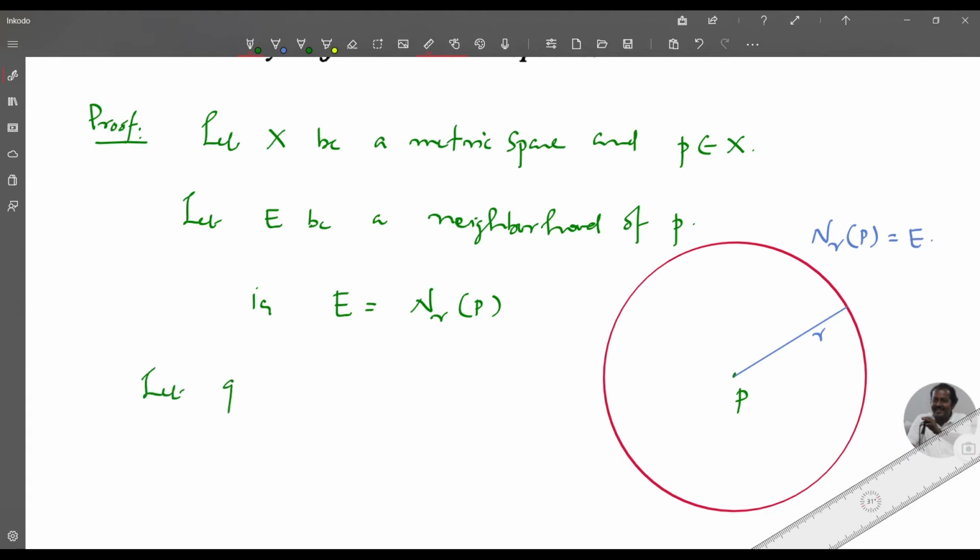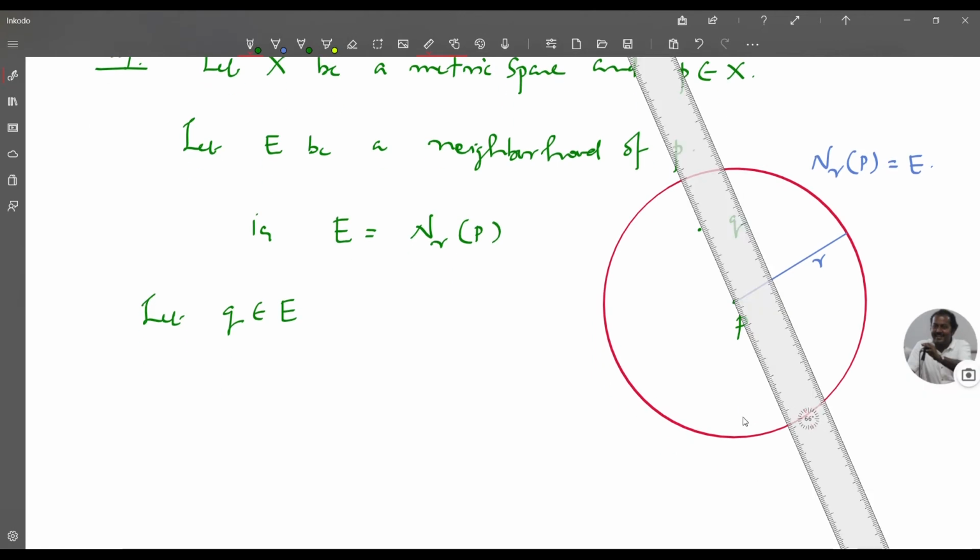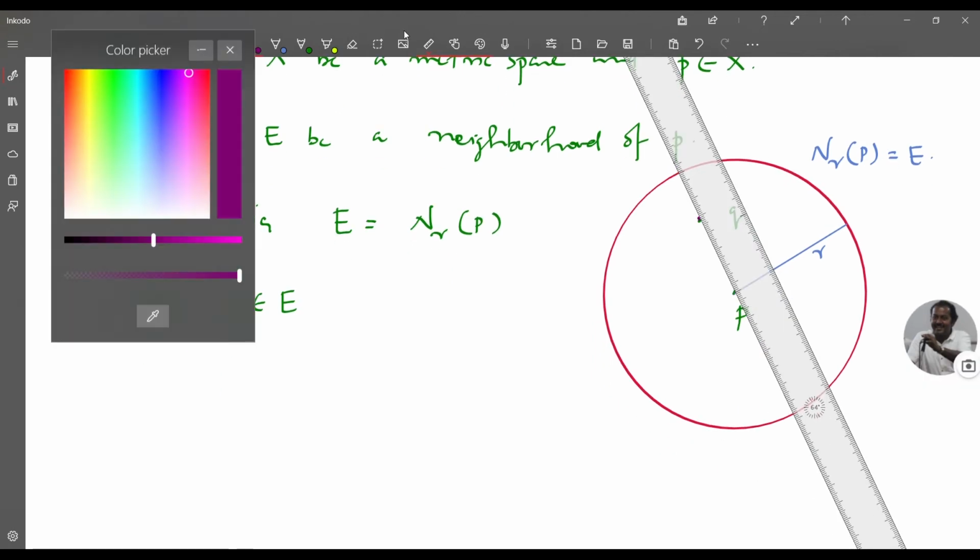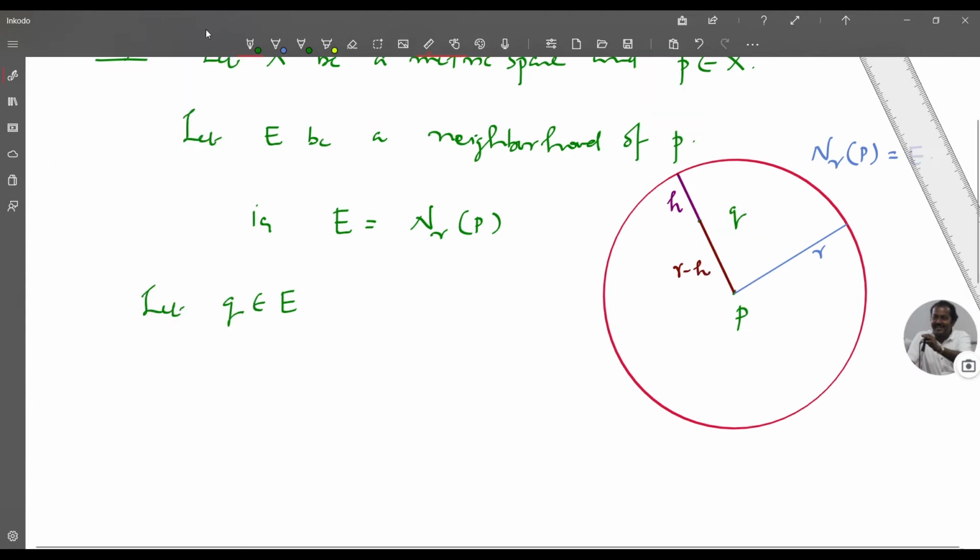Let Q belong to E. That is, you consider a point Q in E. Then you consider this distance, that is H. Then the distance between P and Q will be R minus H. You know that this point is Q and the total distance is R.